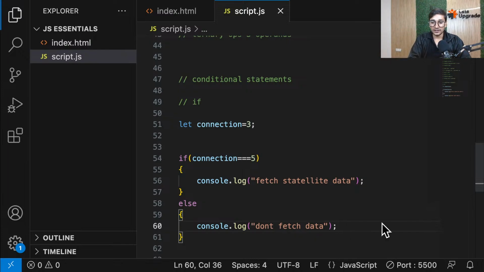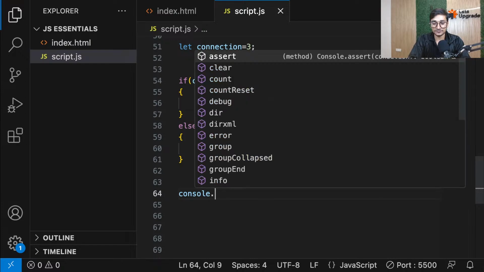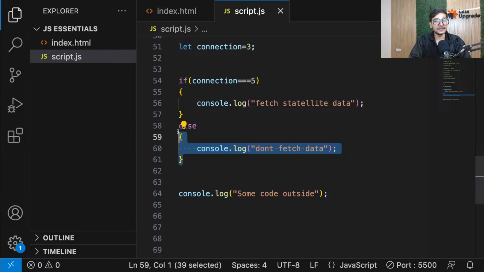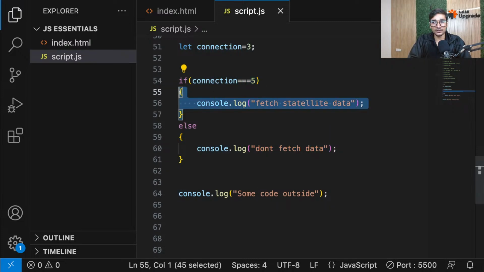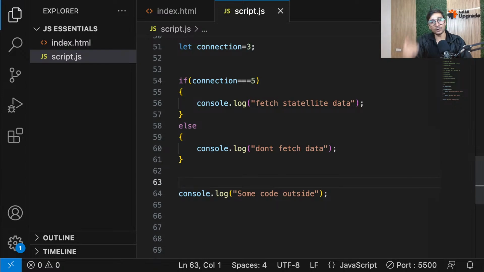Okay. So now guys, if I write some code outside here, let's say console.log, some code outside. See what will happen? You have a variable. If this condition is correct, go inside, execute this block, and it will skip the else. So always remember that. Else will be skipped if the condition is correct. If this condition is false, skip the if block and execute whatever is written inside the else, and then move forward. That means whatever is outside will be executed.